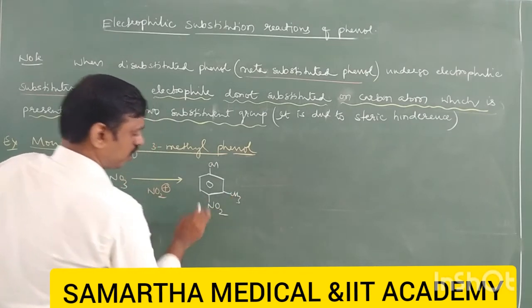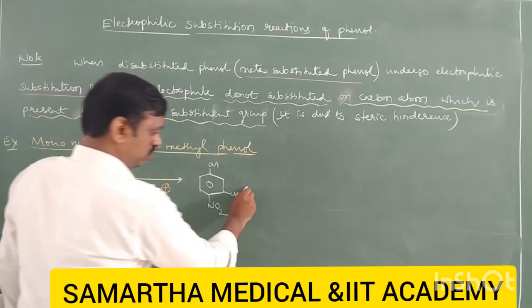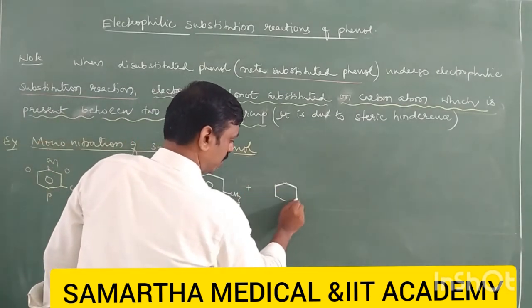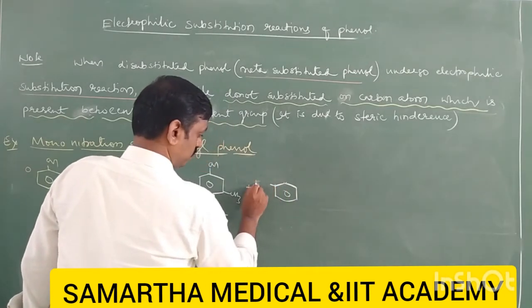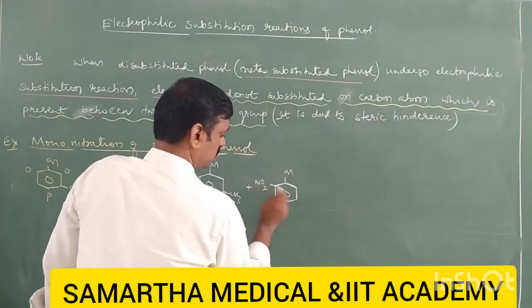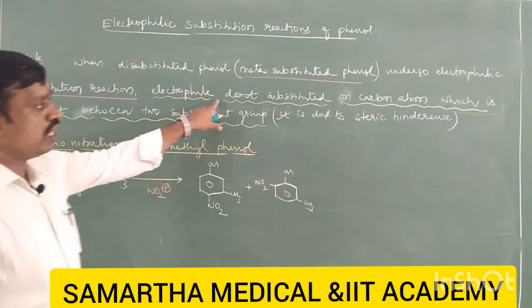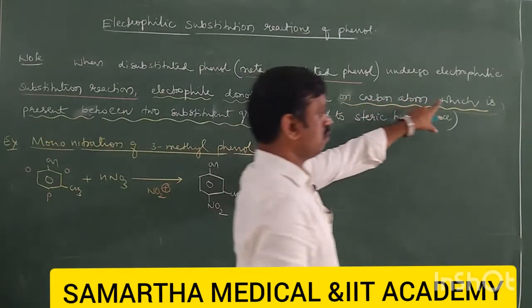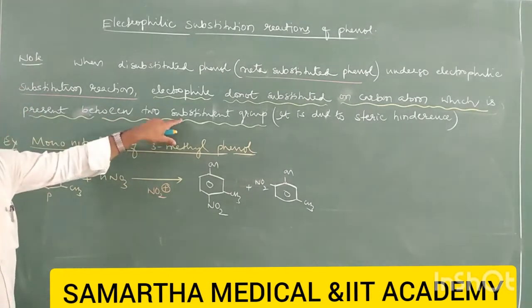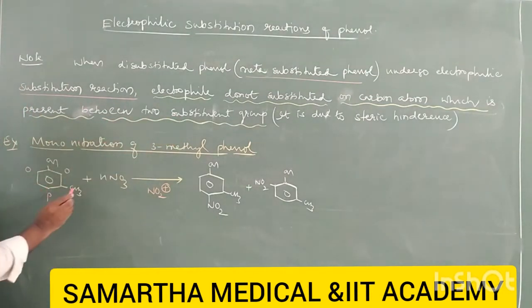NO2 may appear on the para position. NO2 may also get attached at this ortho position, this side ortho position, but not this side. So the meaning here is this: the electrophile does not substitute on the carbon atom which is present between two substituents. Here see, this is one substituent, this is another substituent. In between these two there is this carbon. It means electrophilic substitution does not take place on this carbon. It is due to steric hindrance.